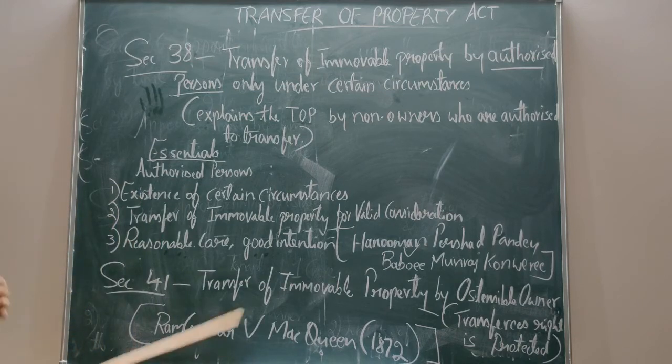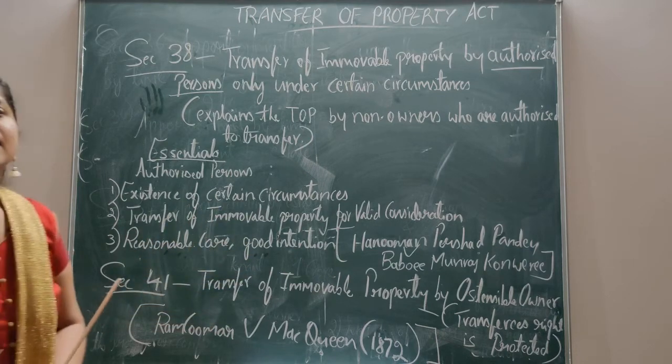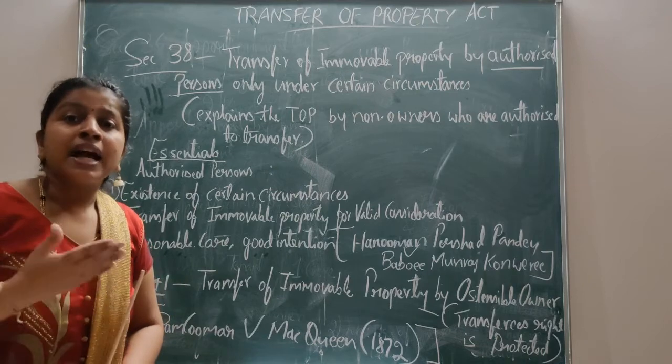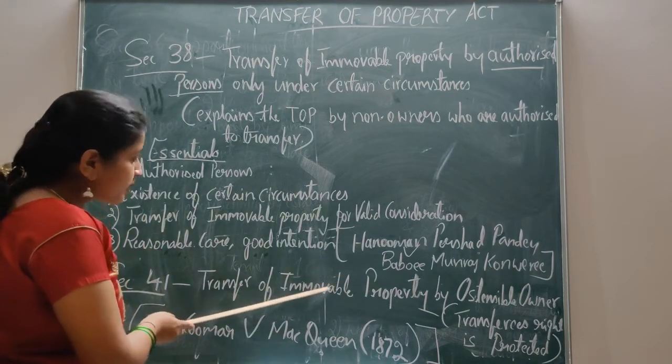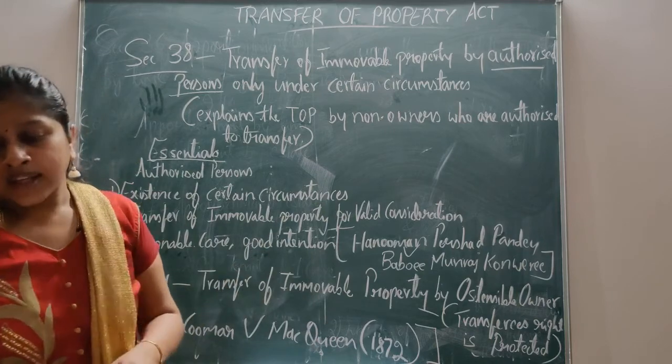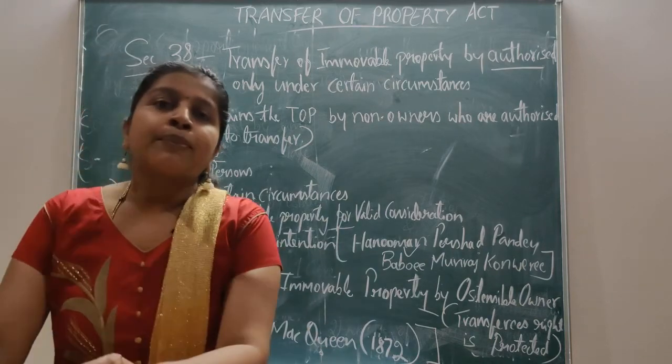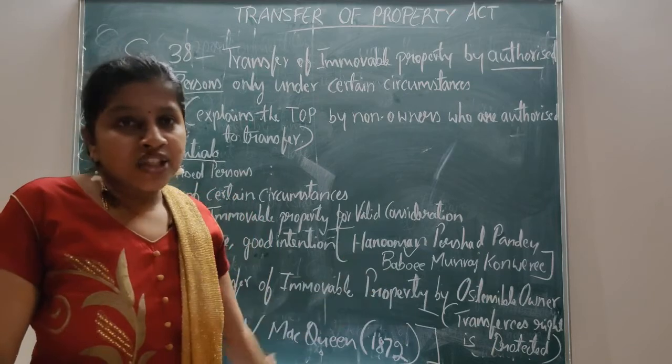Then, let me go to section 41. Section 41 of the Transfer of Property Act deals with the transfer by ostensible owner. This is the most important section for the sake of exams. Please note down the important questions which come under section 41.